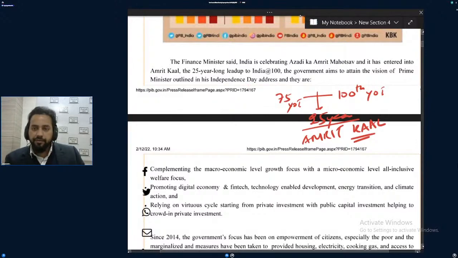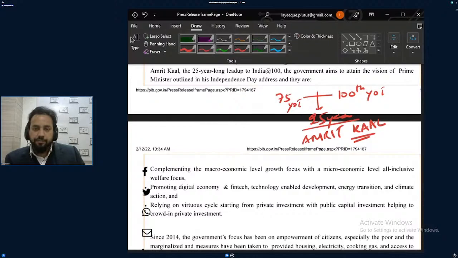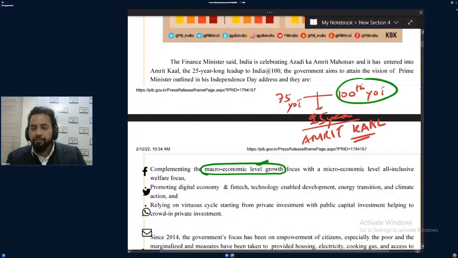The government is hopeful of this, and we have to put more effort in this Amrit Kal. So the government is talking about macroeconomic level growth. When we'll be celebrating the 100th year of independence, by that time these things should have happened. Microeconomic level, all inclusive. Yes, these are long-term goals.